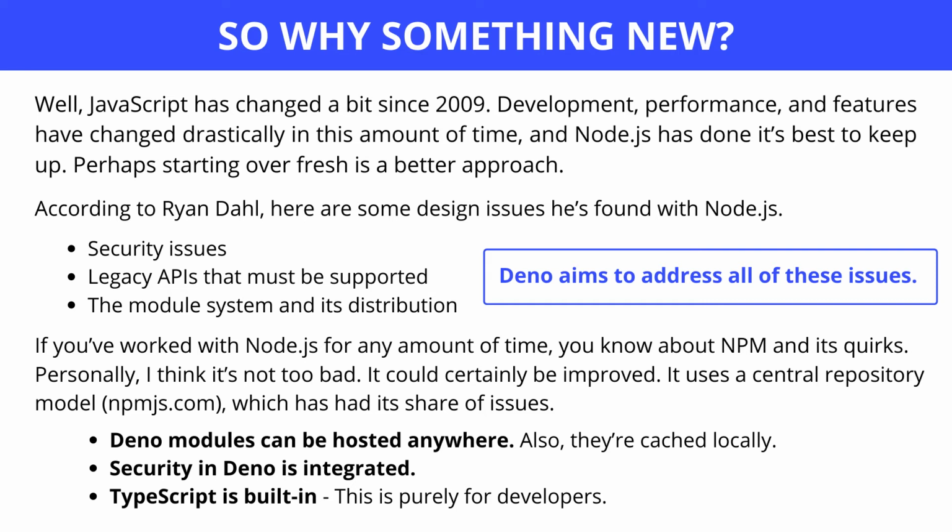It usually has a central repository of modules, npmjs.com, which has its share of issues. Deno modules can be hosted anywhere. Security is Deno's best part. TypeScript, like Deno also works with TypeScript. That is the best part of Deno. Personally, I think that Deno is more powerful and more secure than Node.js.